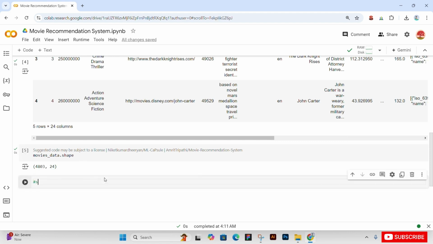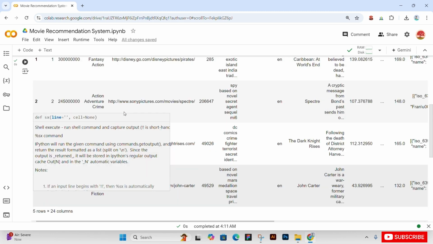Now we will select features that will impact our recommendation system. Okay, so we will make a comment: select features that impact recommendation system.